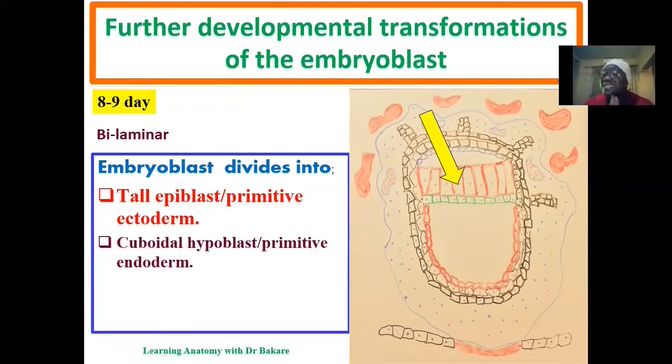Remember when we started this lecture, we said that the second week of development is also referred to as the week of twos, which means that the structures that are being transformed into are always in twos. So the transformation of the embryoblast is also in twos. So we have the development of the epiblastic cell and also the hypoblastic cell. So this is the formation of the bi-laminar germ disc. And this is the cuboidal hypoblastic cell or the primitive endoderm.